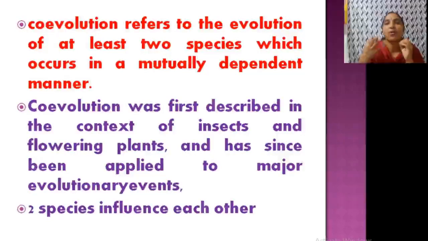So co-evolution means 2 species which are mutually dependent. It was first described in the context of insects as well as flowering plants, and there are numerous studies of the interactions between insects and flowers. Here it is very important that it needs 2 species.